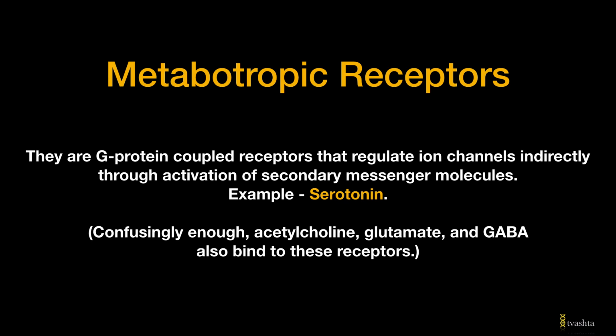So this is how they work, and the example of a neurotransmitter that binds to metabotropic receptors is serotonin. Confusingly enough, acetylcholine, glutamate, and GABA also bind to these receptors, but the important example here is that of serotonin.